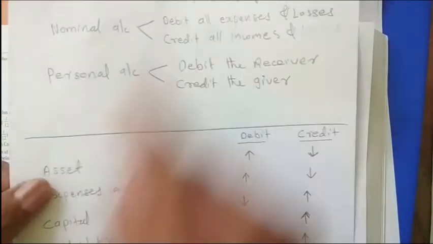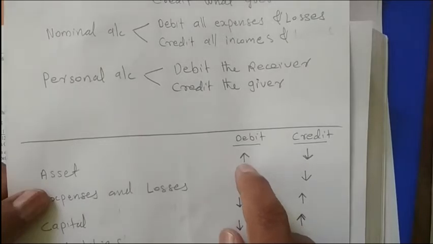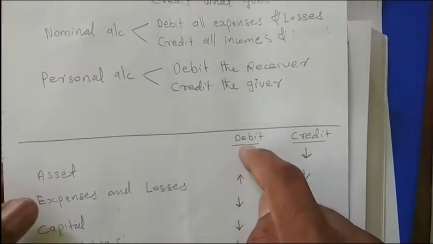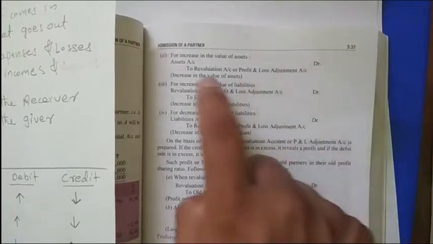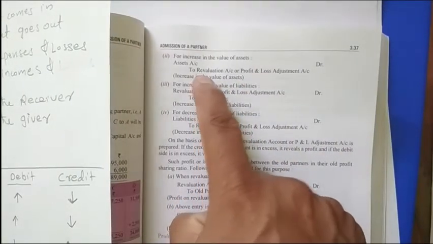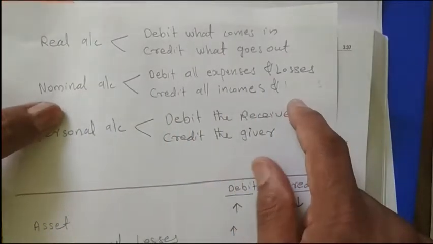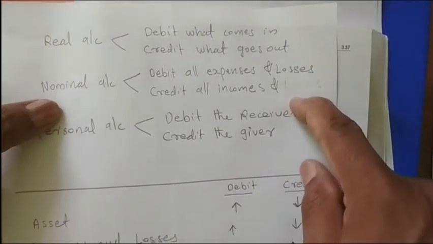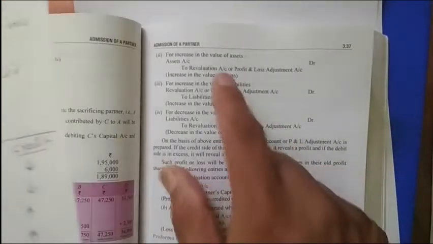According to the modern approach, to increase the value of an asset, we have to debit it. So the entry will be asset account debit. And why are we crediting the revaluation account here? Because the revaluation account is a nominal account, and for the nominal account, the rule is credit all income and gains. Here the asset value is increasing, which means it is a gain for us. That is why we are crediting the revaluation account.